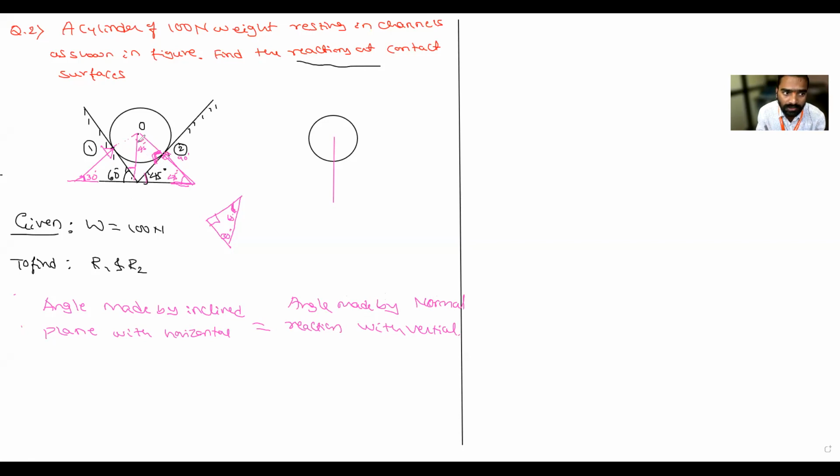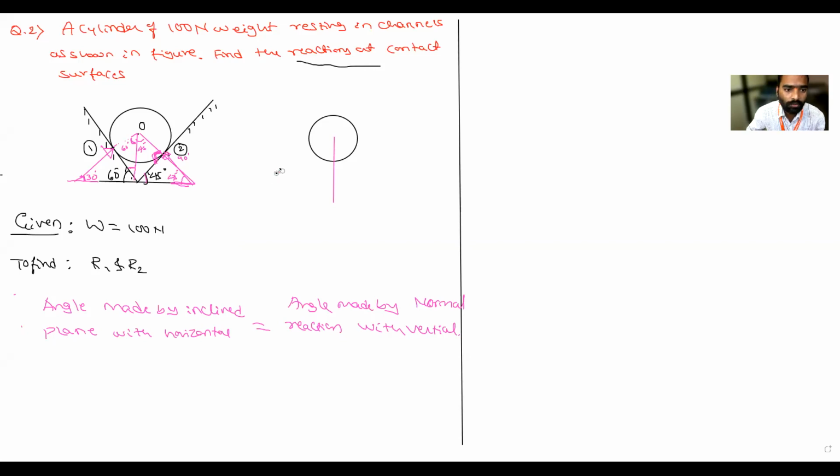So here it is 45, so here also 45 will come. And the angle made by the plane with the horizontal is 60 degrees, so the angle made by the reaction with the vertical is also 60 degrees. Is it clear, everyone? I have written the sentence here, see: the angle made by the inclined plane with the horizontal is equal to the angle made by the normal reaction with the vertical. Is it clear, everyone?